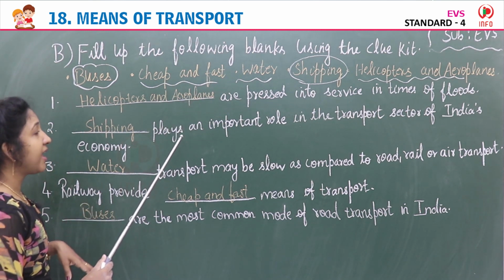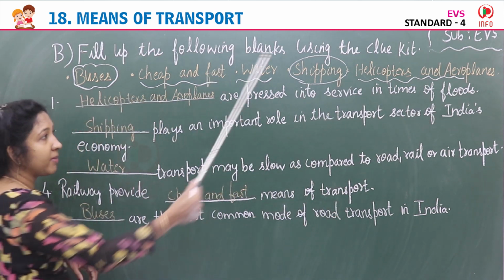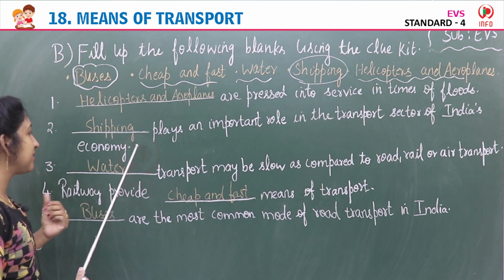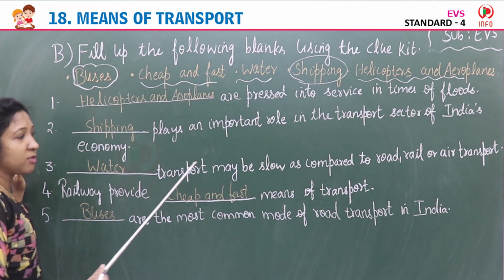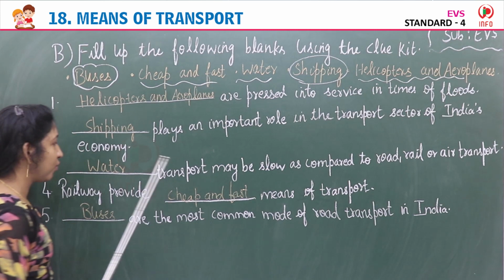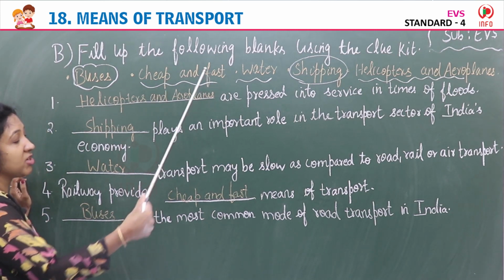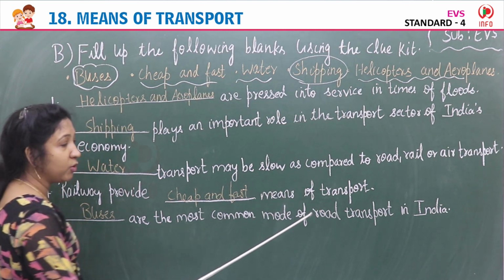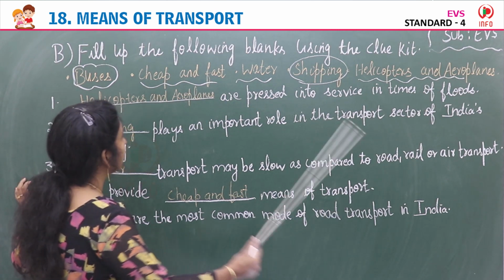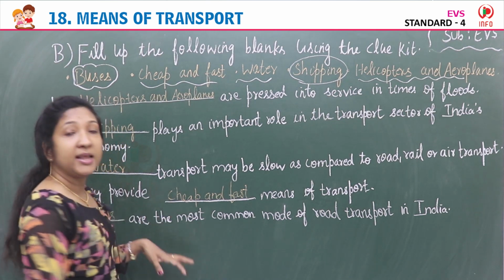Second, dash plays an important role in the transport sector of India's economy. Shipping plays a very important role in the transport sector of India's economy. Third, water transport may be slow as compared to road, rail or air transport. Water. Fourth, railway provide cheap and fast means of transport. The last one, dash are the most common mode of road transport in India. Buses are the most common mode of road transport in India.